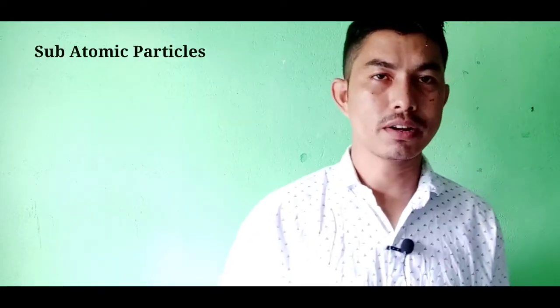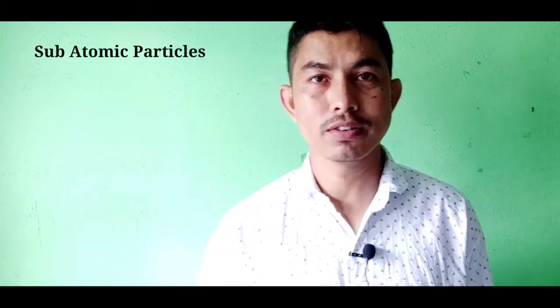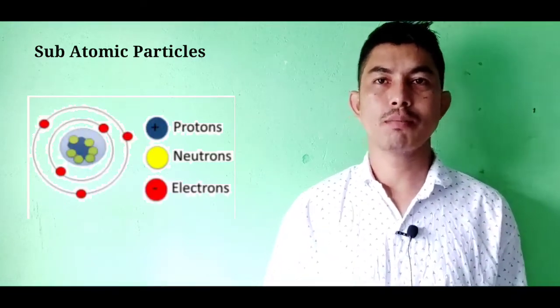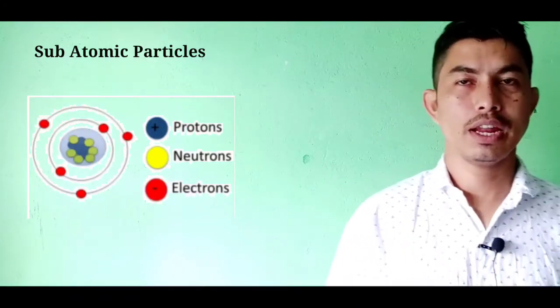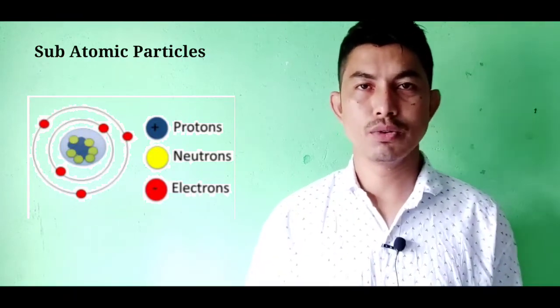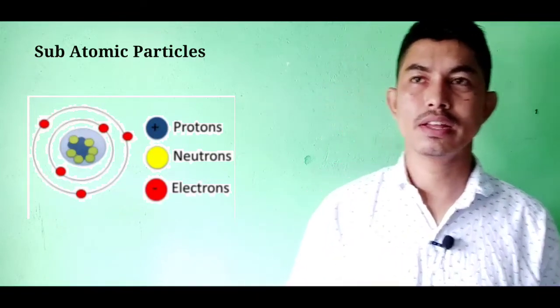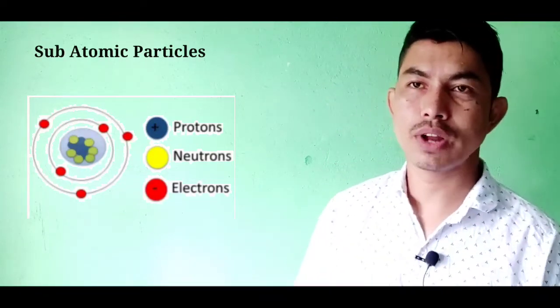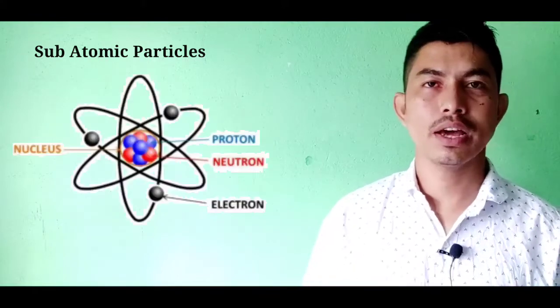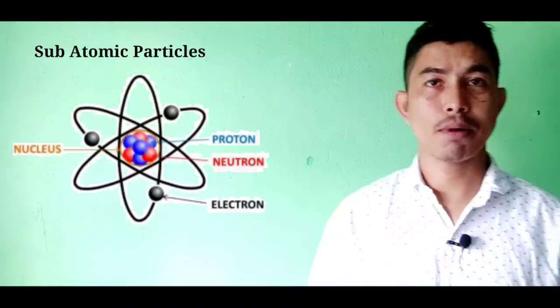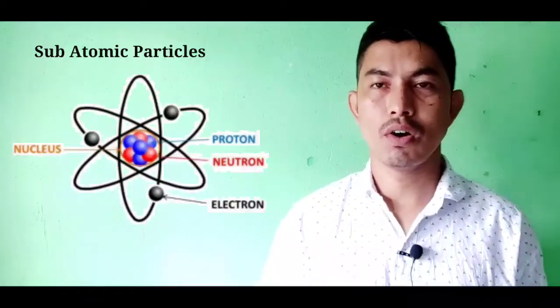Now coming to the next topic, the subatomic particles. So what are subatomic particles? The subatomic particles are the particles of which atoms are made up. There are three subatomic particles, namely electrons, protons and neutrons. The proton and the neutron reside in the central part of the atom, which is known as the nucleus, and the electron revolves around the nucleus in a fixed path known as shells or orbits.